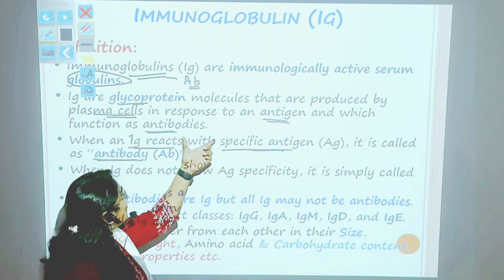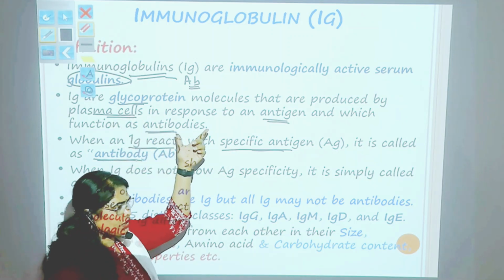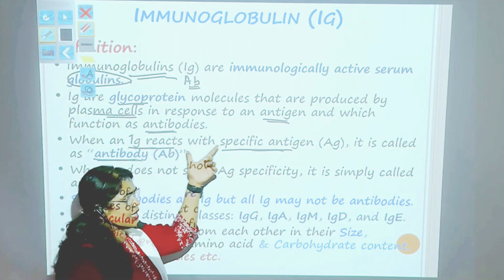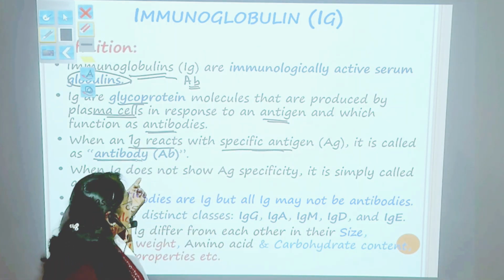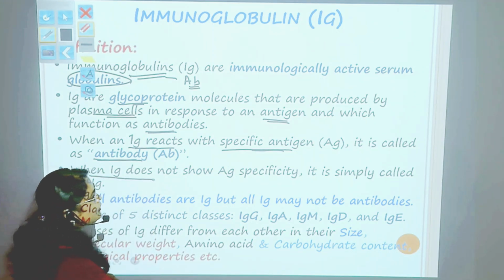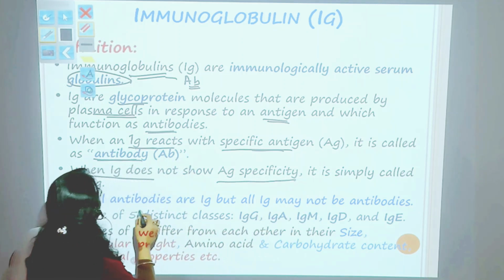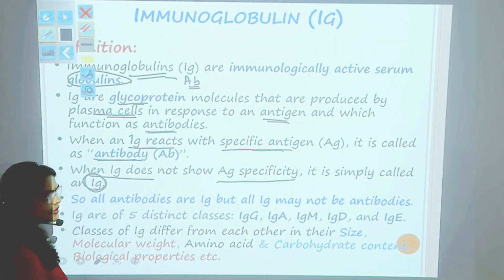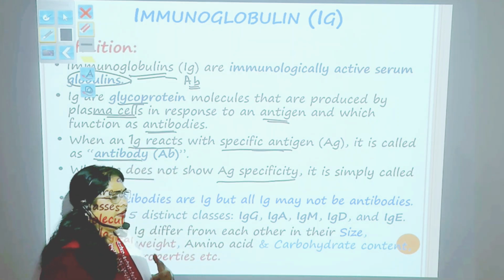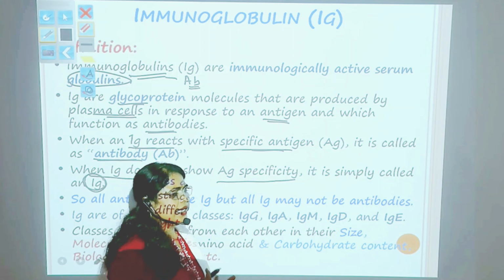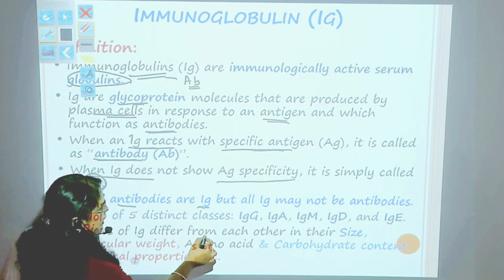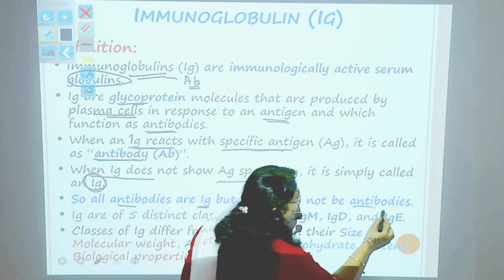B cells produce immunoglobulins. When an immunoglobulin does not show specific antigen specificity, it is called an immunoglobulin. When these immunoglobulins combine with an antigen, then it is called an antibody. So all antibodies are immunoglobulins, but all immunoglobulins are not antibodies.